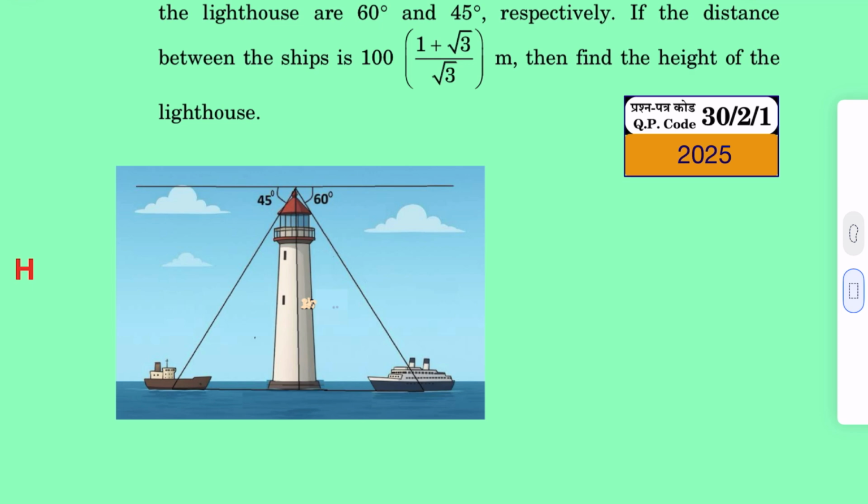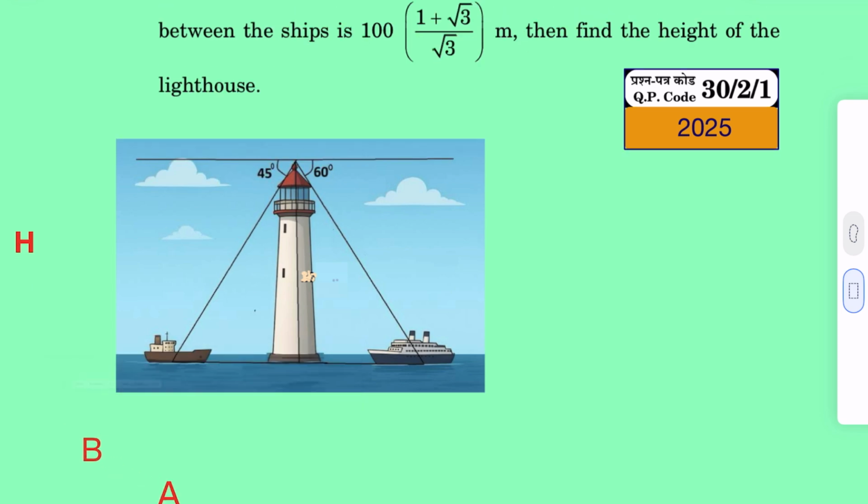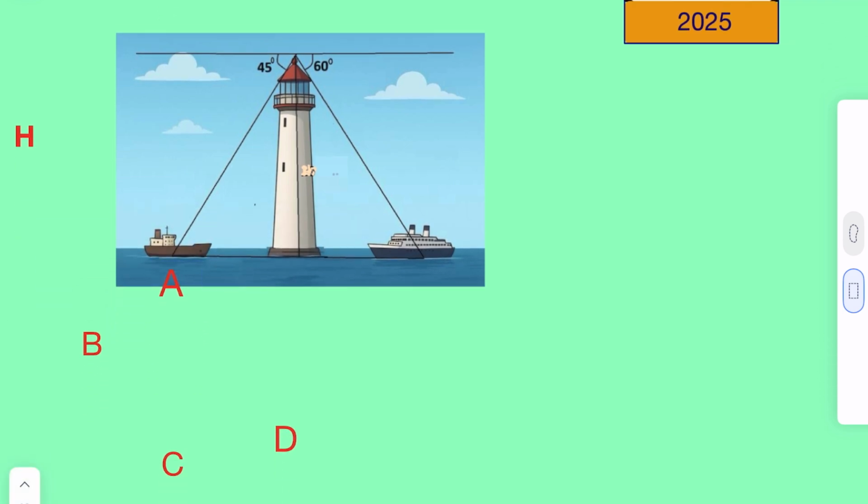Let this be the ship A, and this be ship B. Let this point be C, and this point be D.